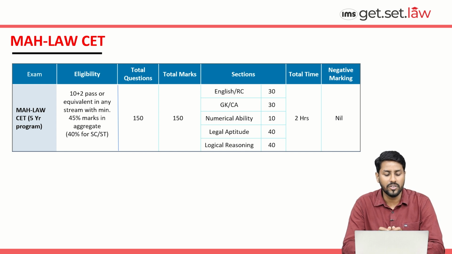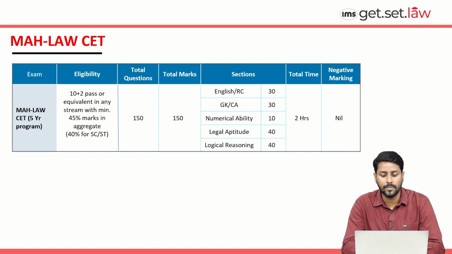Maharashtra. So if we talk about the eligibility criteria for this examination, again it is the same as it was in CLAT, that is 45% in aggregate in 12th standard. And if you belong to SC or ST category, then 40%. Now, the total number of questions will be 150 as it was in AILET. Total number of marks will be 150 again. If we talk about the sections, it is the same as it was in CLAT.